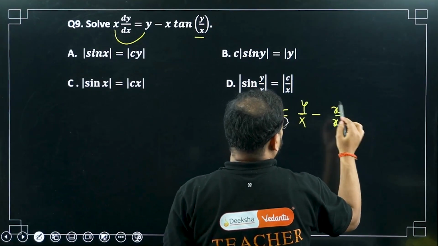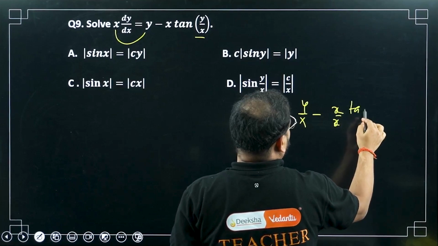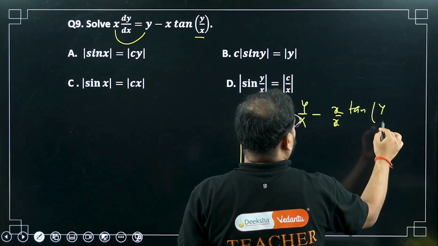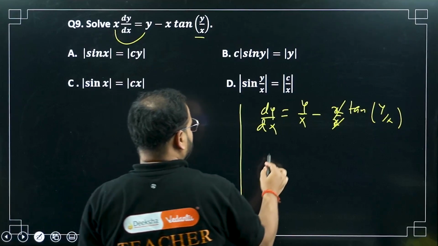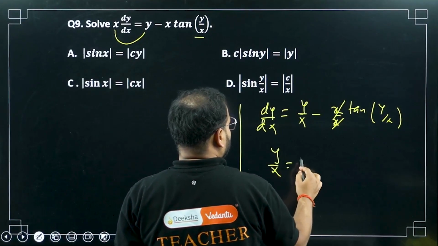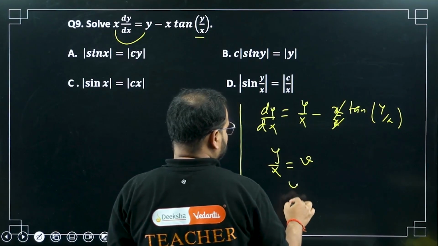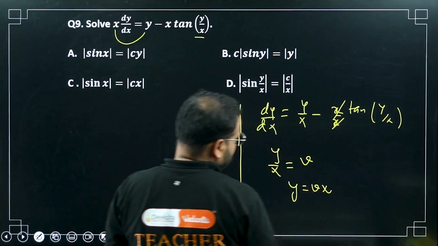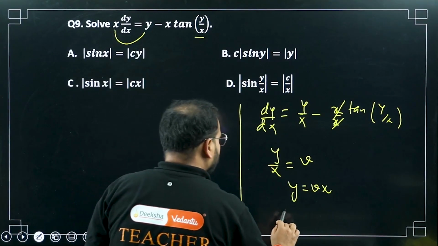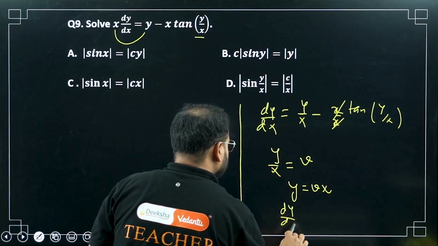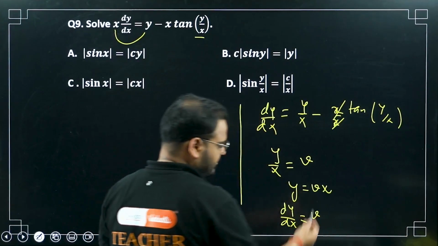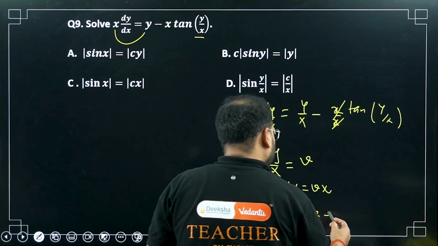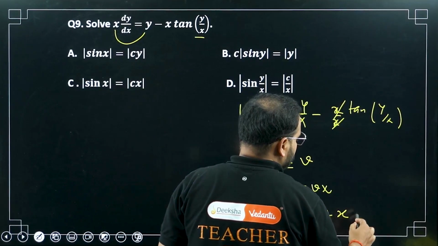I'll write it like this only for the first step: tan of y upon x. x and x will be cancelled. Now take the substitution y upon x equals, let's say, v. So y equals vx. Do the differentiation: dy by dx equals, keep v as it is, the differentiation of x is 1; next, keep x as it is and differentiate v, so dv by dx.